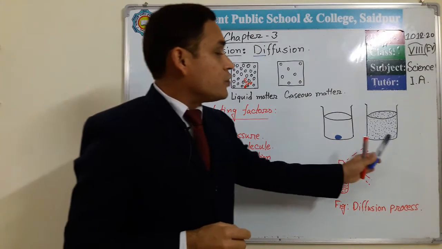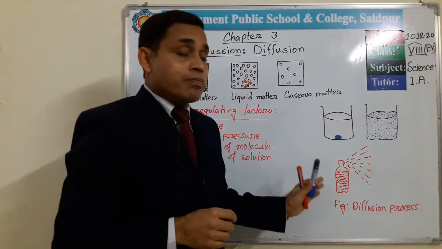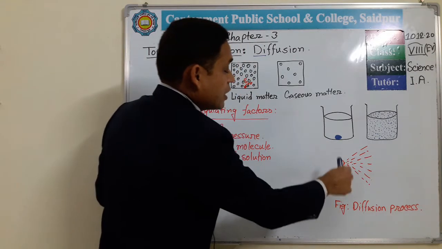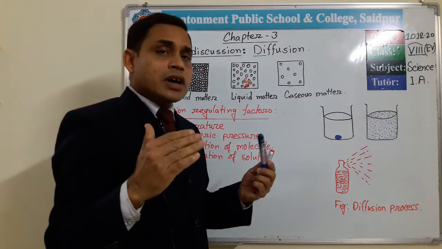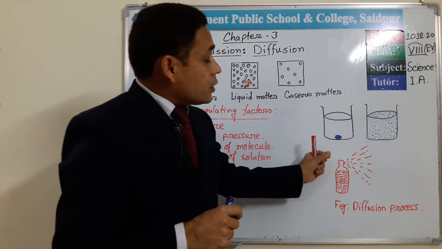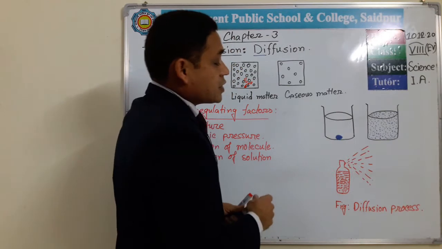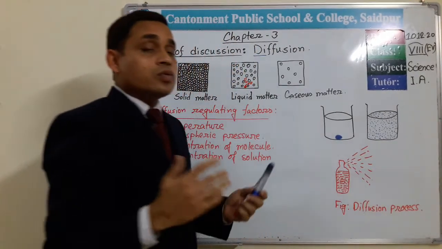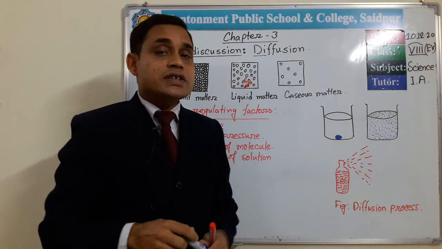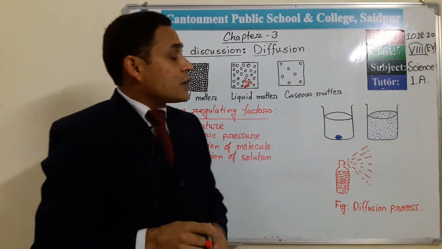So this is diffusion. And here this is a gas cylinder. Suppose this is any type of spray, and the gaseous substance remains inside this cylinder at very high pressure. When we squeeze or press this, the very concentrated gaseous element comes out and mixes up with our environmental air. So this is diffusion of a gaseous substance. So diffusion occurs in liquid and gaseous matter.